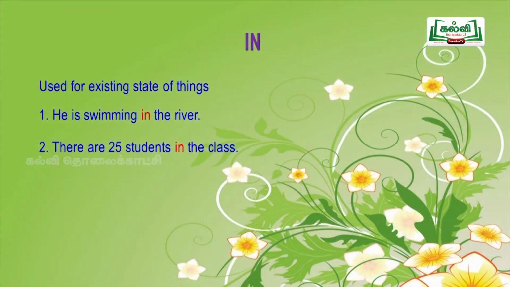Mornings means a few mornings. Then, in is used for existing state of things. For examples, he is swimming in the river. There are 25 students in the class.